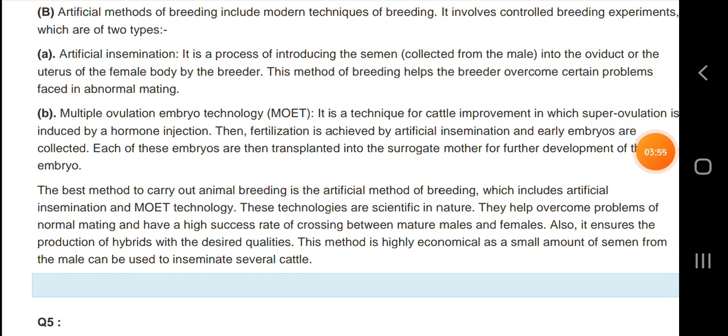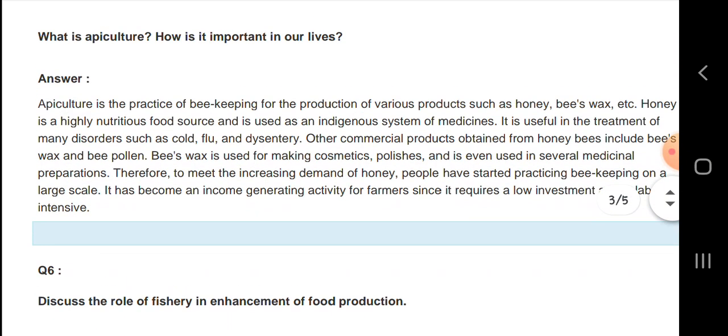It is a technique for cattle improvement in which superovulation is induced by a hormone injection. Then fertilization is achieved by artificial insemination and early embryos are collected.